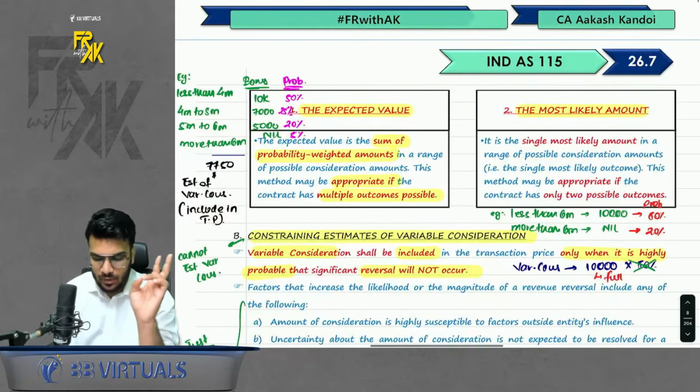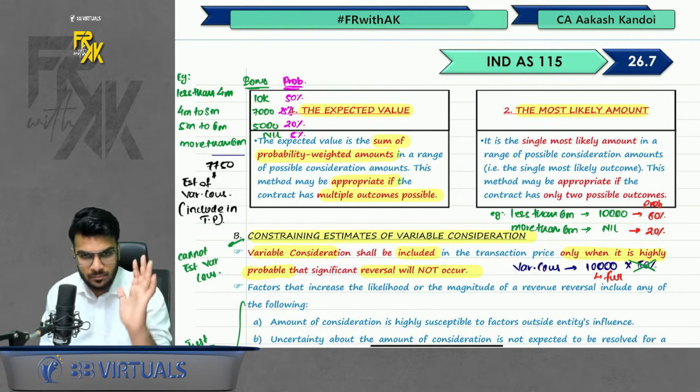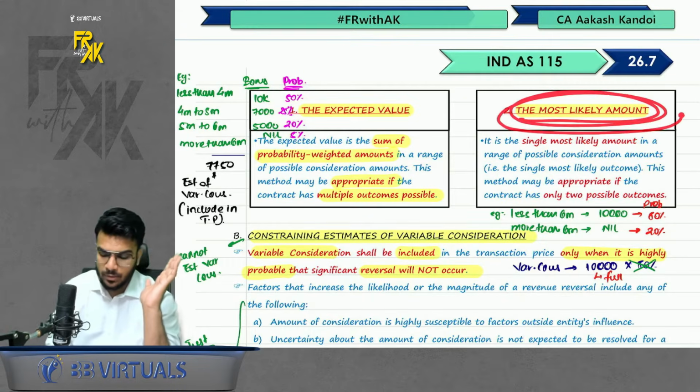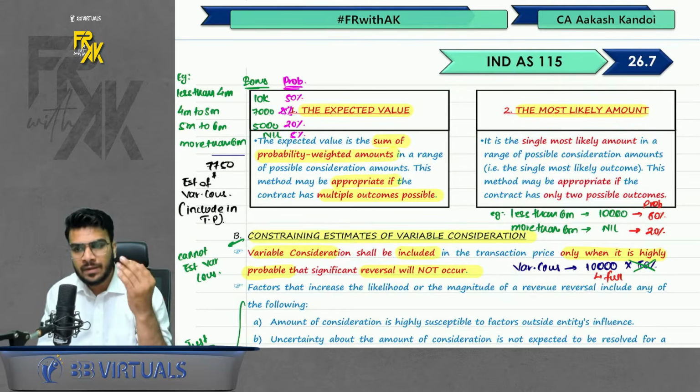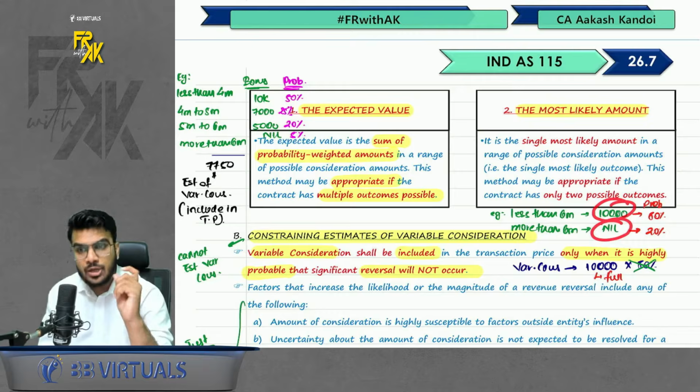We have two methods. One is expected value method. When to use this? When there are multiple outcomes possible. So just take the probability of each outcome. Simple. Second is the most likely outcome. It is more likely to be used when there are only two outcomes possible. Either you will get the bonus or not get the bonus. So here you will consider the most likely outcome.